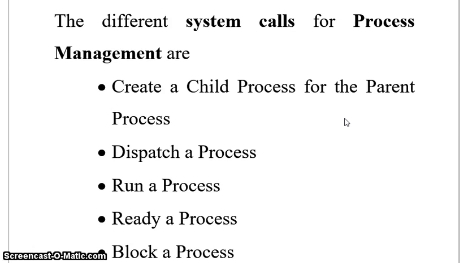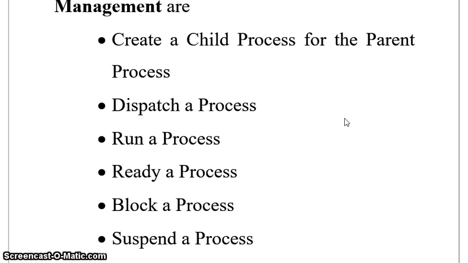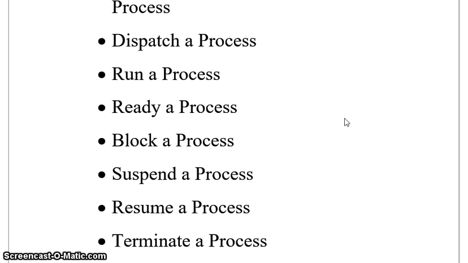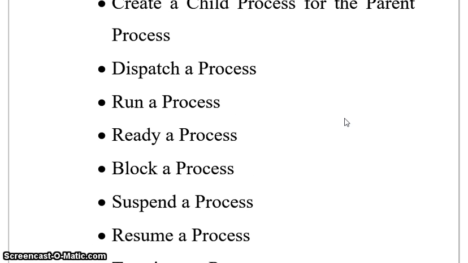These are the various system calls for process management. First, creating a child process for a parent process, dispatching a process, running a process, readying a process, blocking a process, suspend, resume, terminate, delaying a process and forking a process. What are these things? Running a process is when you place a process inside the CPU. If a process is ready and is inside main memory, then it is called readying a process.